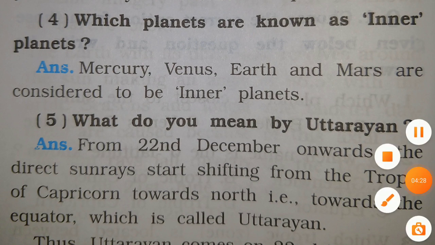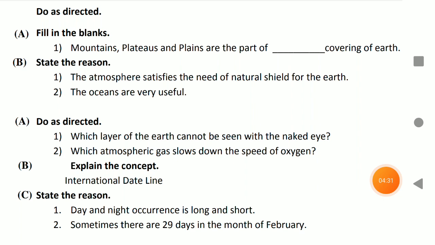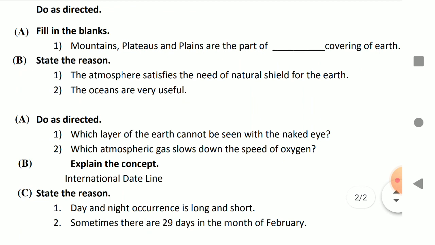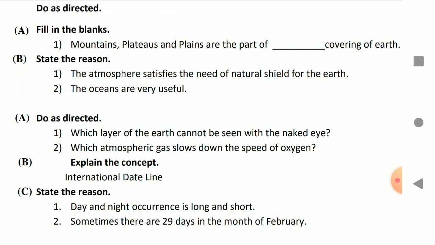Okay, so mountains, plateaus, and plains are a part of the lithosphere. Okay, the lithosphere covers the earth. Your answer will be lithosphere. Okay, now state the reason. The atmosphere satisfies the need of a natural shield of the earth.